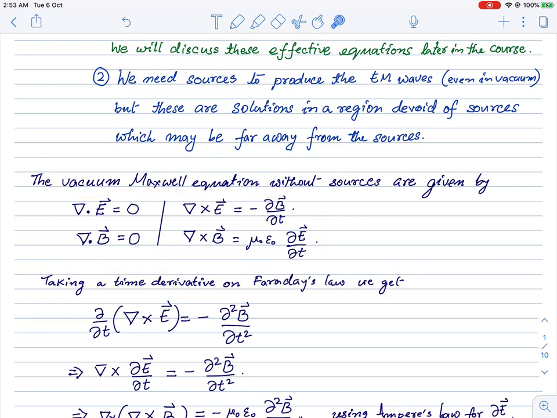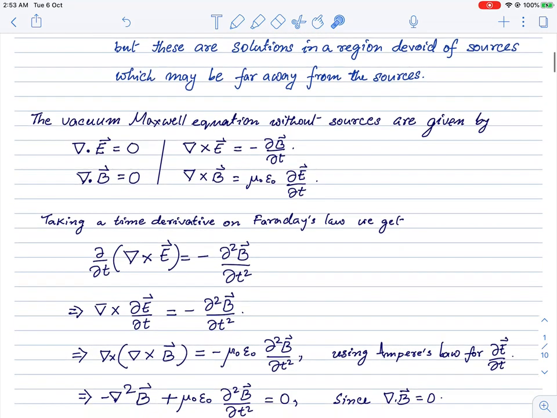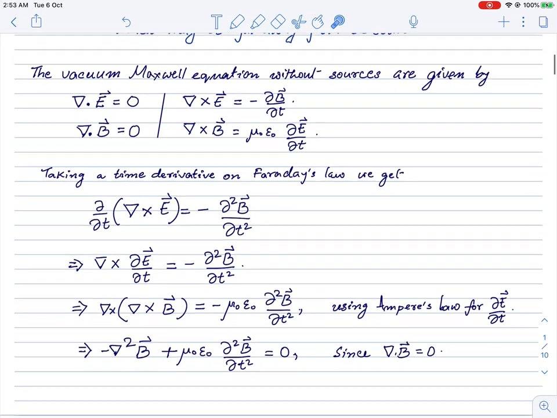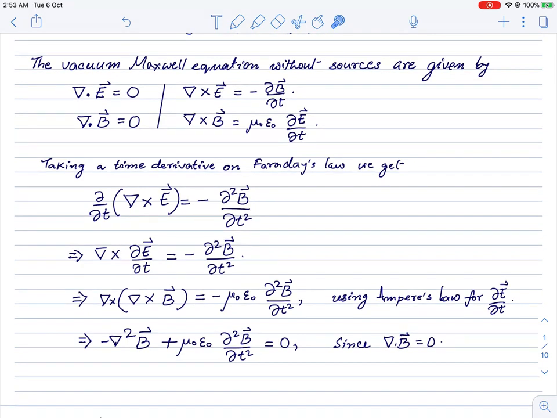Our task at hand is basically to try and solve this set of equations for the electric and magnetic fields, and the question is whether or not there are any interesting solutions for this system. We'll see that there exists a very interesting class of solutions for this system, and these are essentially the electromagnetic waves. Let's proceed by first trying to algebraically manipulate these equations and cast them into a slightly different form.